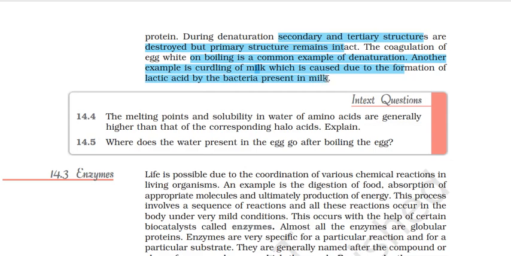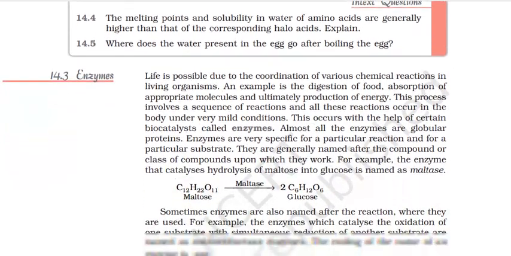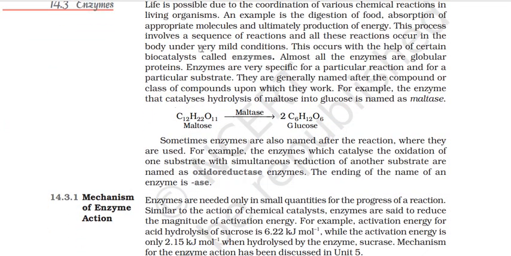Moving on to enzymes. Very important again and easy also. Life is possible due to the coordination of various chemical reactions in living organisms. An example is the digestion of food, absorption of appropriate molecules, and ultimately production of energy. This process involves a sequence of reactions, and all these reactions occur in the body under very mild conditions. This occurs with the help of certain biocatalysts called enzymes. All the enzymes are globular proteins almost.